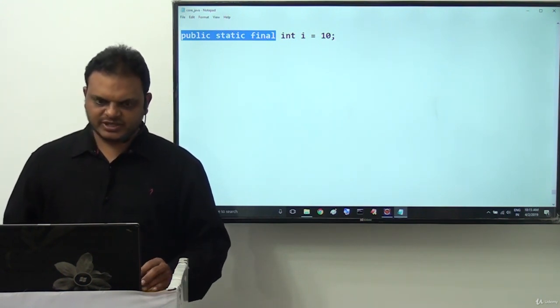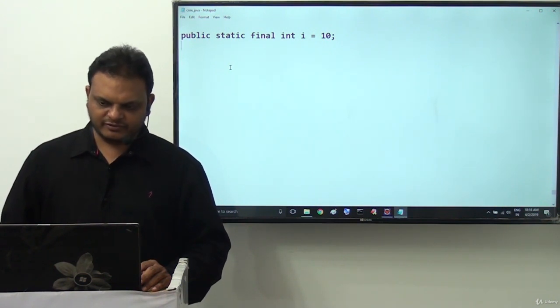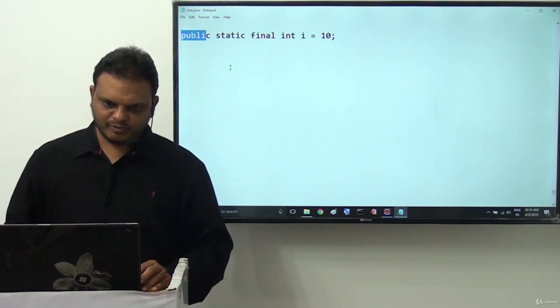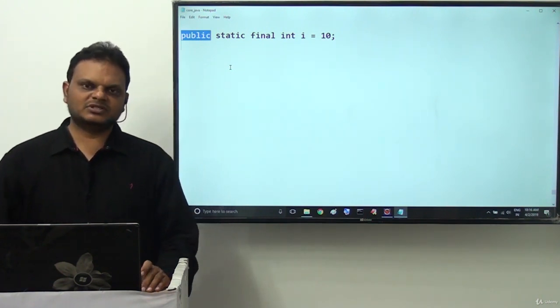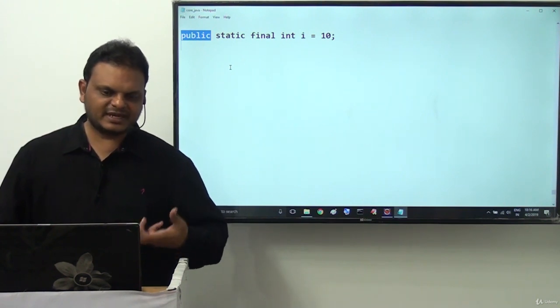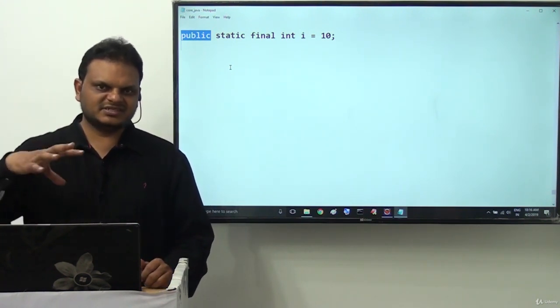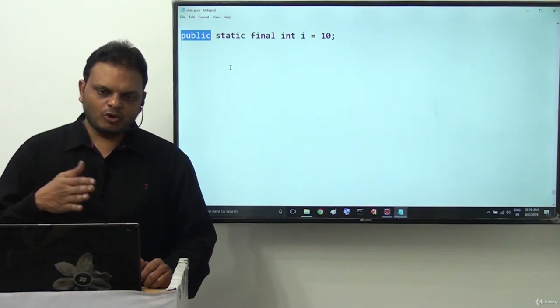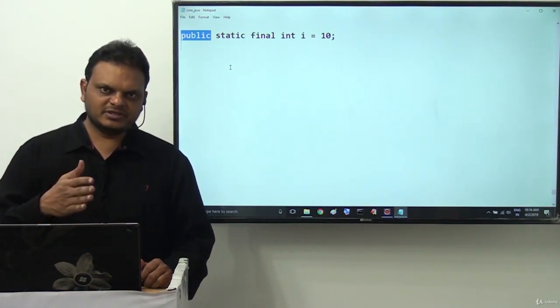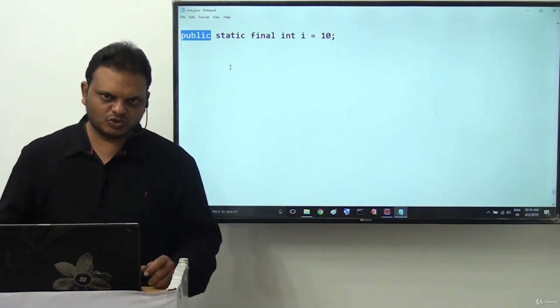From this declaration, tell me what exactly is the meaning of public? Why is there a requirement to declare public? The point is very clear. Public in the sense is a scope. How much this variable i is available, how much it is visible in our application, that's the meaning of scope.